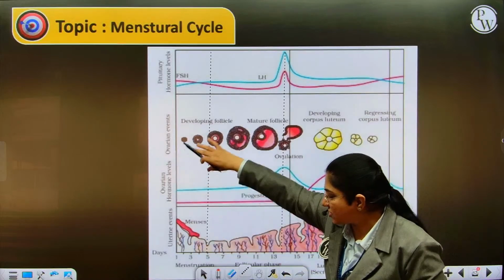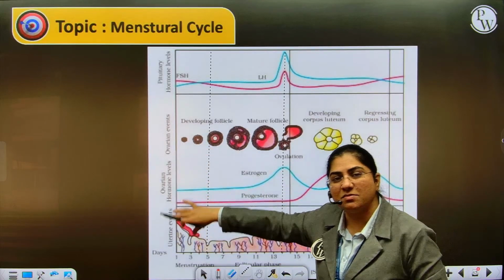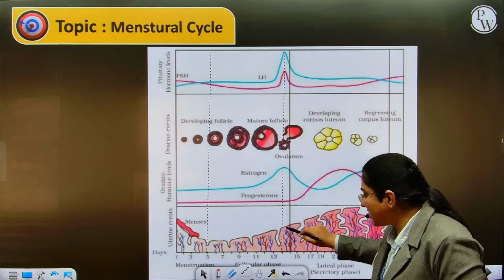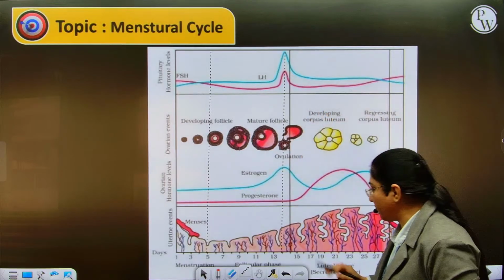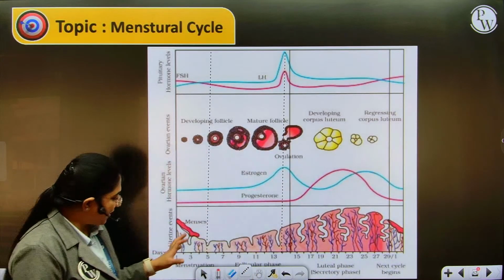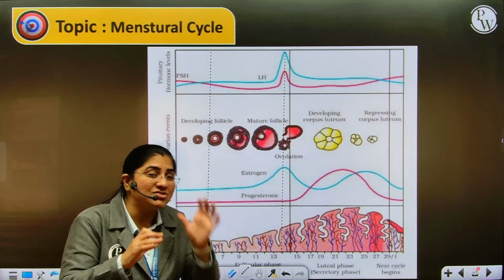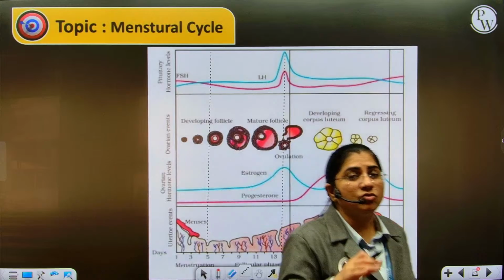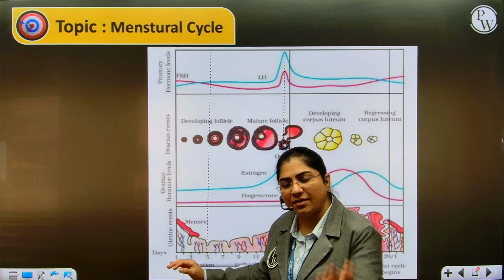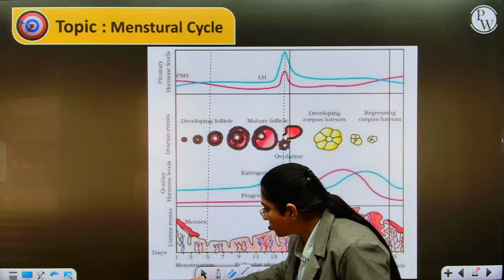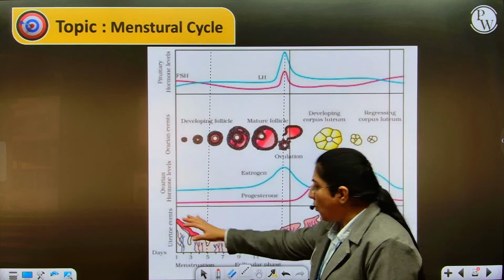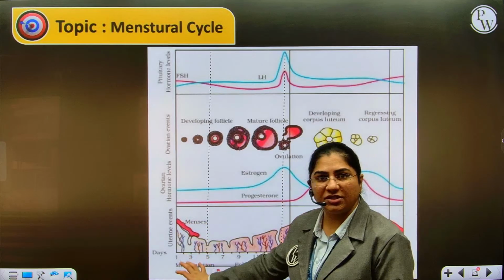The first phase, the first 3 to 5 days, is the menstrual phase, followed by the follicular or proliferative phase. Then the shortest phase, on the 14th day, is the ovulatory phase, followed by the secretory phase. The menstrual phase happens when the female has not conceived. When there is no fertilization, the endometrium sheds off. Why did the endometrium thicken? We'll talk about it in some time. You can see the bleeding shown here, that is, menses is taking place, and it lasts for 3 to 5 days.